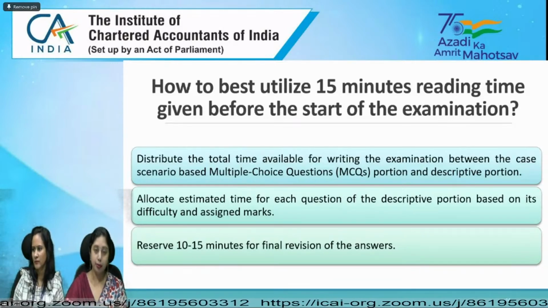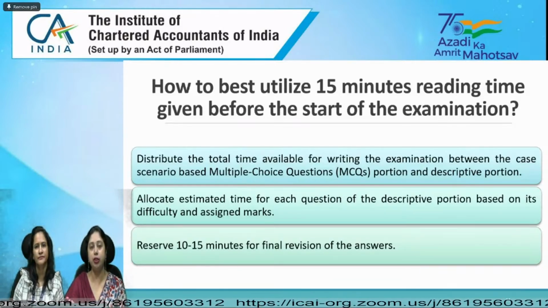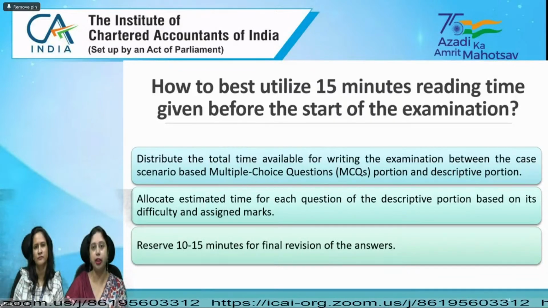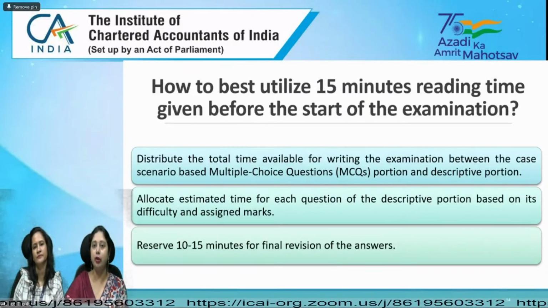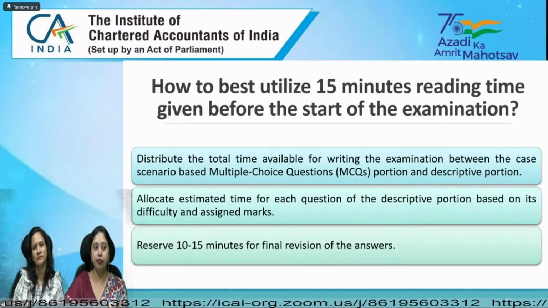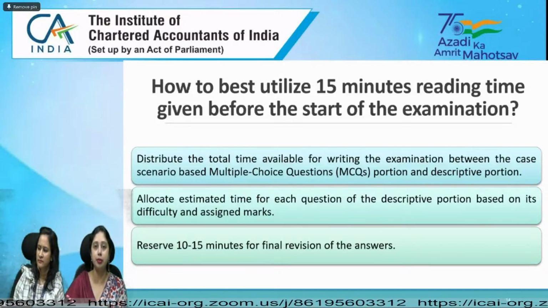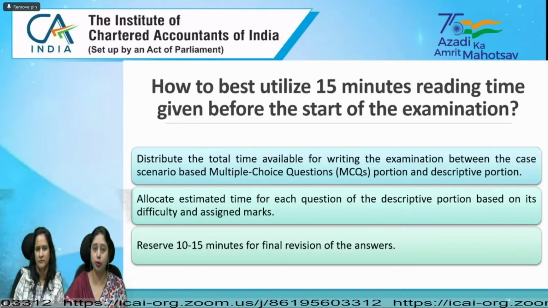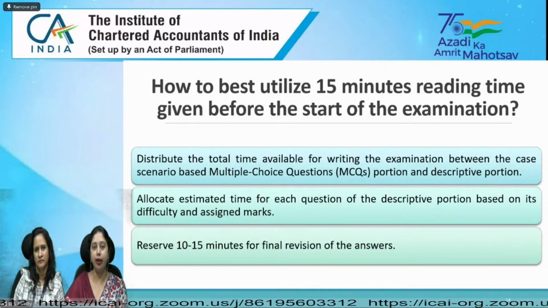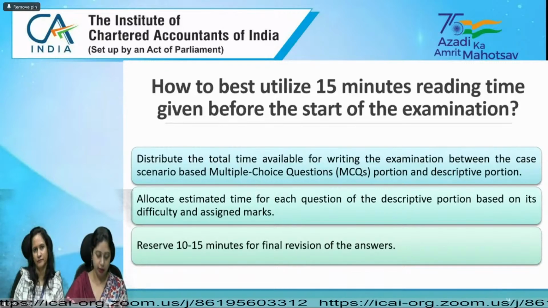In fact, for example, if they have asked you to find out the total value of supplies which are taxable under reverse charge, or the total value of outward supplies, there will be 4 or 5 supplies given to you, out of which you have to identify that yes, these are the supplies which are taxable under reverse charge, or some inward supplies which are taxable under reverse charge can also be there. As per the question, you have to identify the supplies, gather them all at one place and then compute the final answer. So that can also be there.